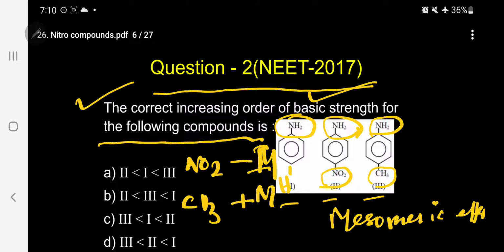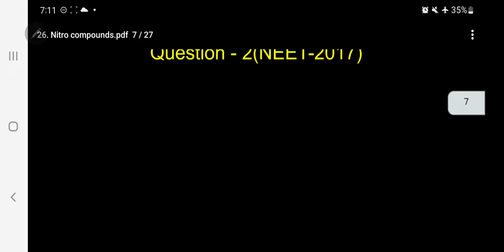Kindly follow. Remember, M indicates mesomeric, for aromatic compounds or resonance; resonance R is also indicated by R or M. So I am using M. Generally, kindly follow me, this is the most important. Kindly note, my dear students, please note it in your notebook. Generally, an electron releasing group will increase the basicity, whereas an electron attracting group decreases the basicity. This is the basic idea. With this basic idea, you have to identify the correct answer.